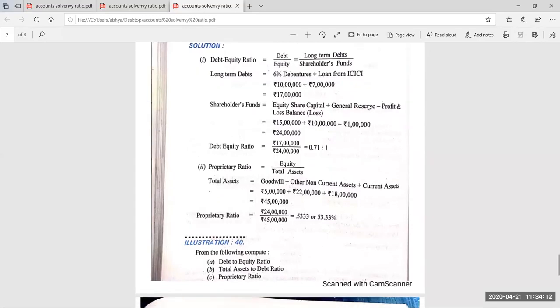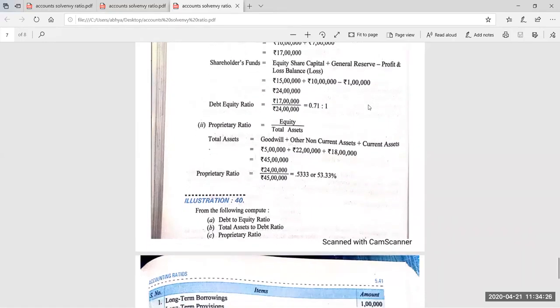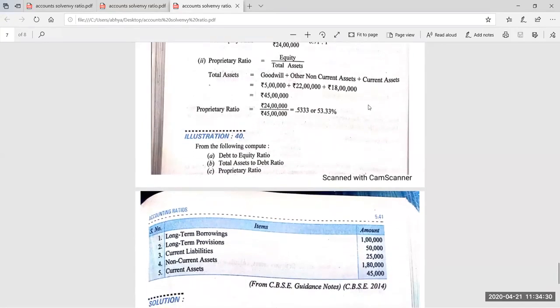So next question, you have to do on your own. Okay students, do it fast. Three ratios you have to calculate and need not find the absolute answer. Just tell me in chat what your numerator and denominator are. First you will do the debt equity ratio, then total assets to debt, then the proprietary ratio. All three ratios which we have done till today. Okay, I'm reading the question. You can start doing.